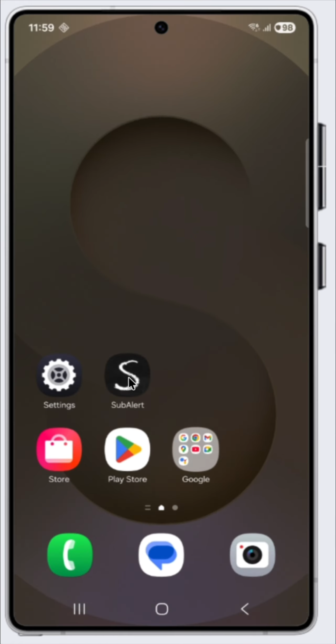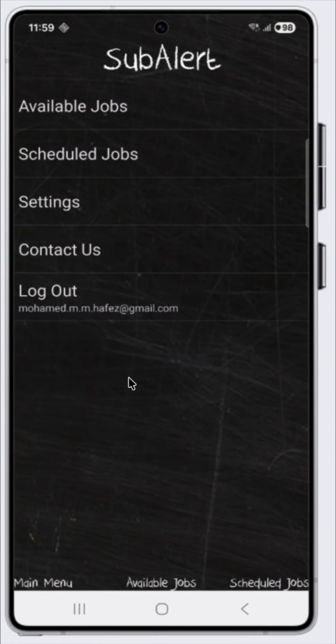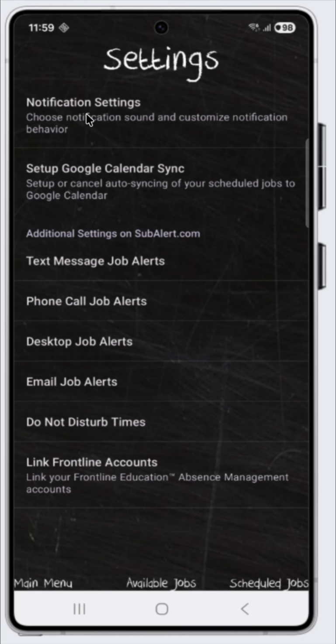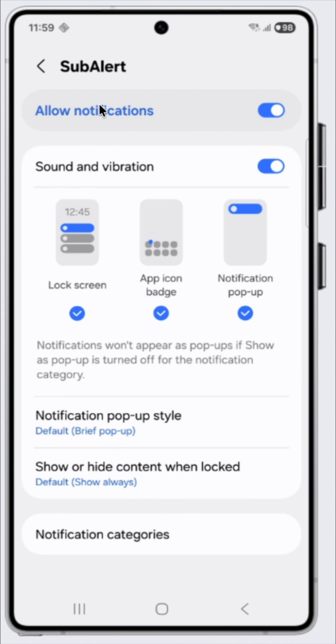Then come back to SubAlert. Go to your main menu and then Settings. And then click Notification Settings. This is a nice shortcut we have to take you to your phone's notification settings for this app. Okay, make sure that it's turned on. Make sure sound is turned on. Set these as according to your preferences.